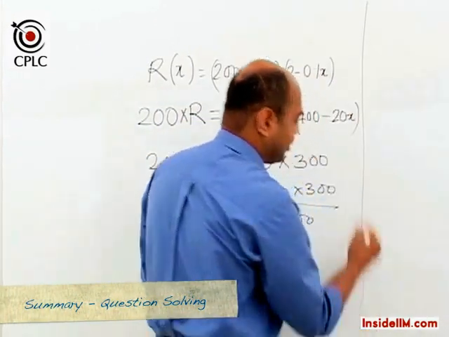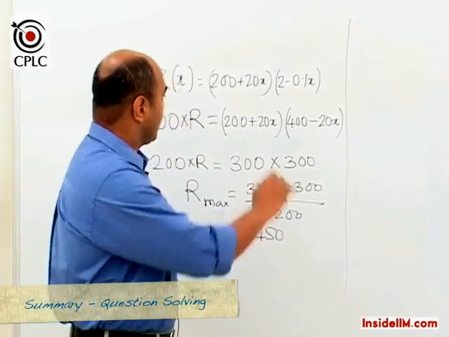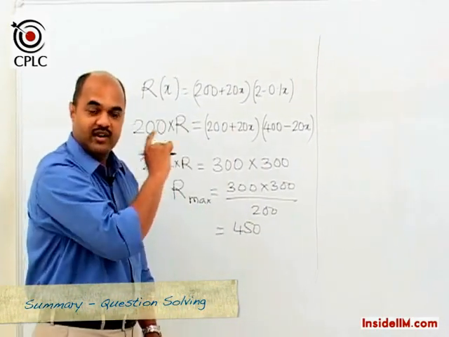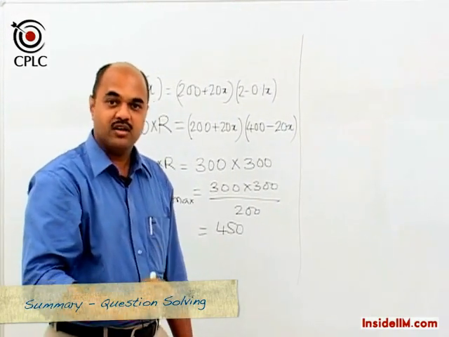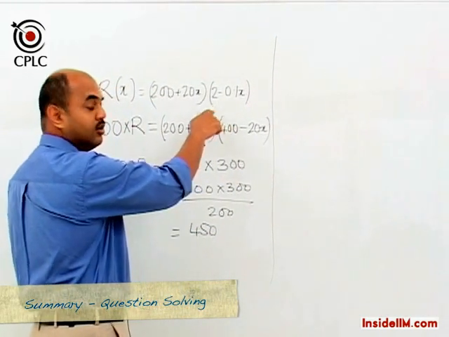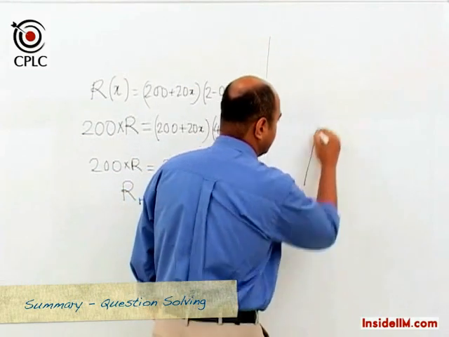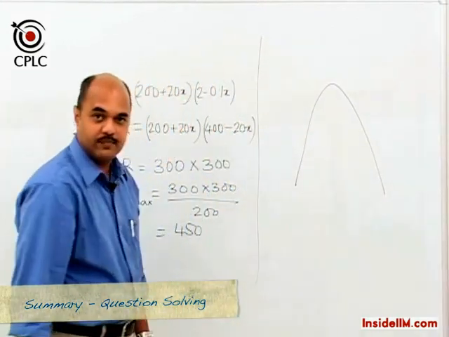Let's look at yet another way of solving the question where we now make use of graphs. Looking at the function, we have realized that the function is going to be a quadratic function, and further, the x square term is negative, and hence it's going to be an inverted U, something of this type.